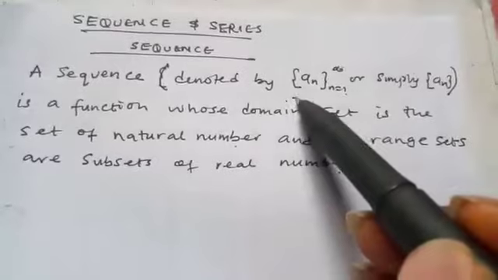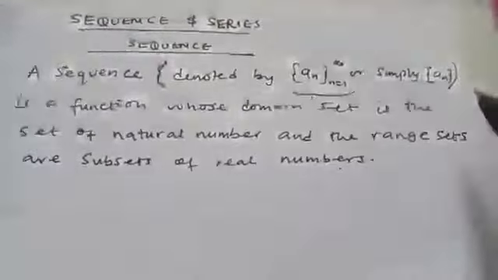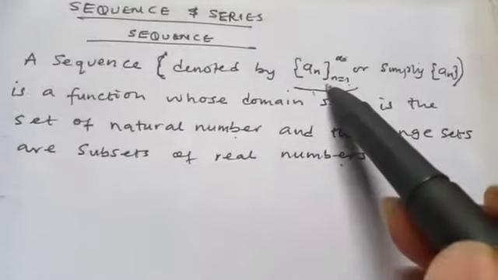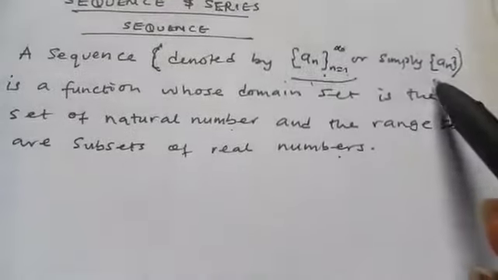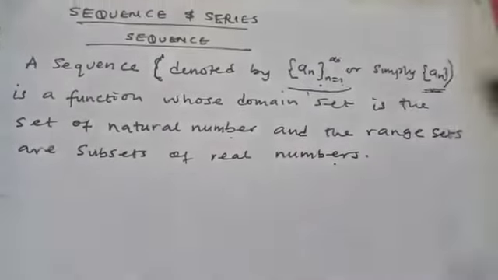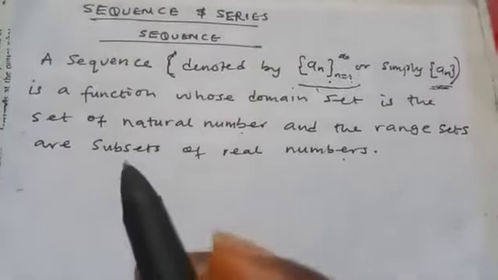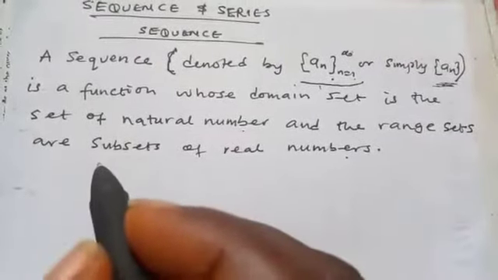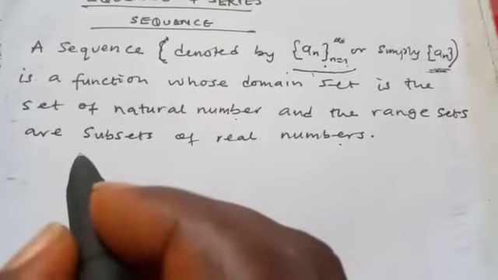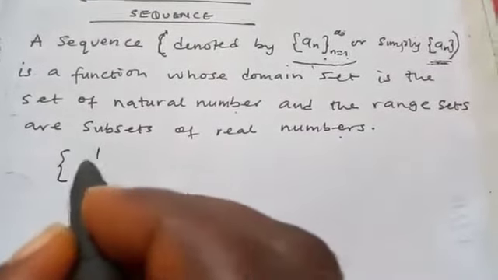So this is how we denote a sequence. We either write it like this, or simply we write it like this. So this is what we call a sequence. When we list numbers in a certain order, then those numbers are called a sequence. So, an example of a sequence.